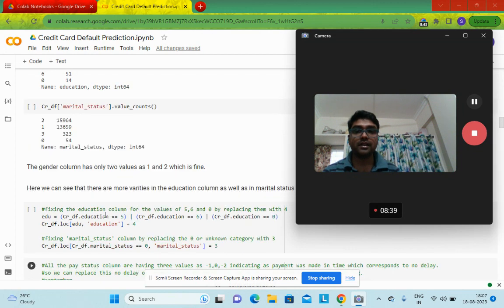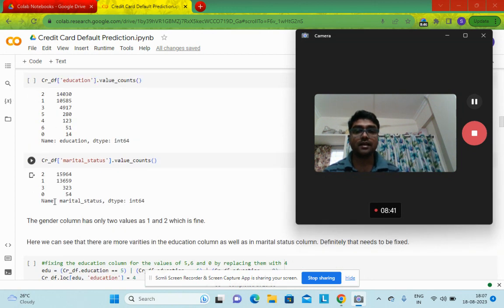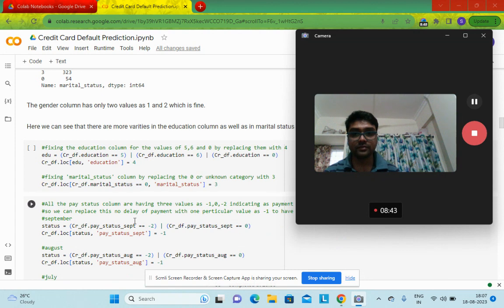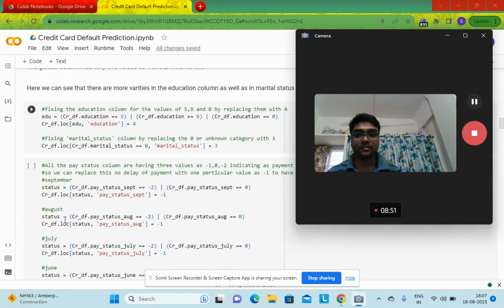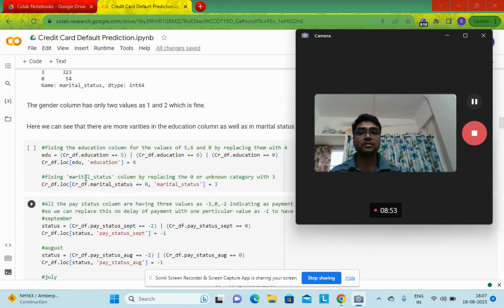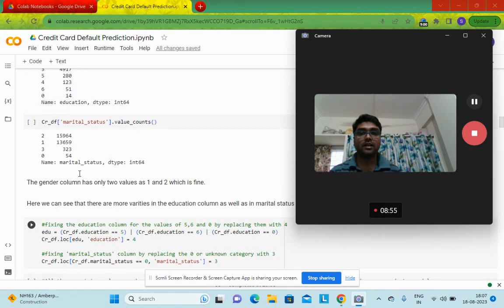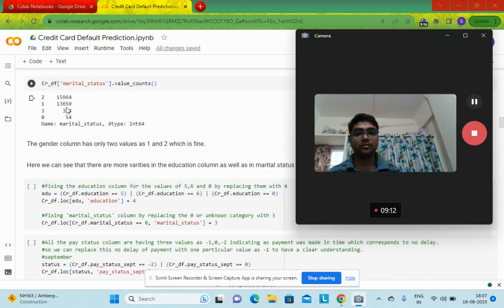And similarly for marital status I have put the zeros under 3. So that will indicate other marital status, because there could basically be three marital statuses.